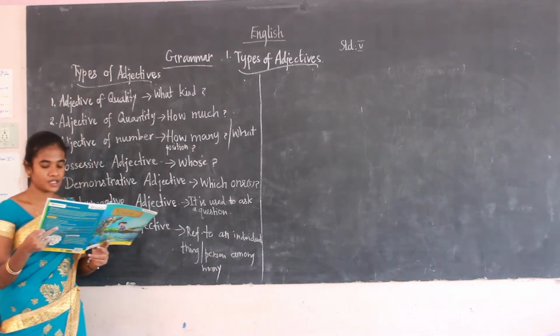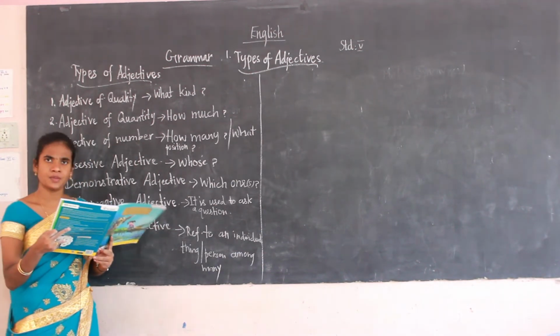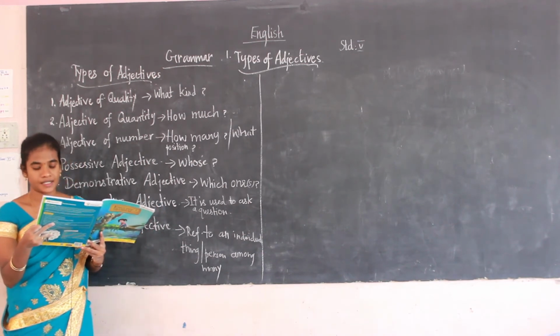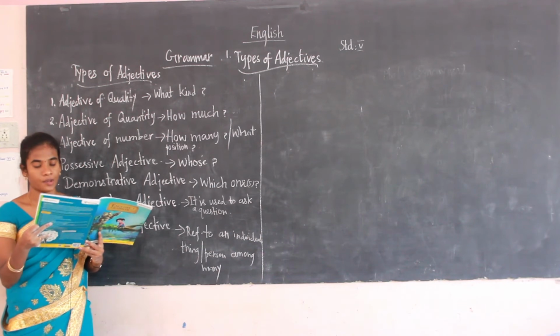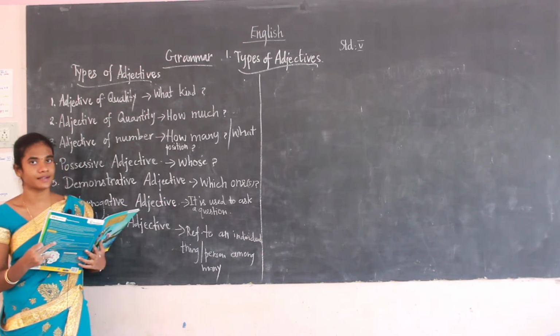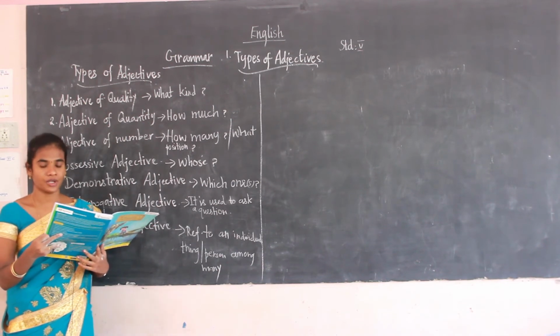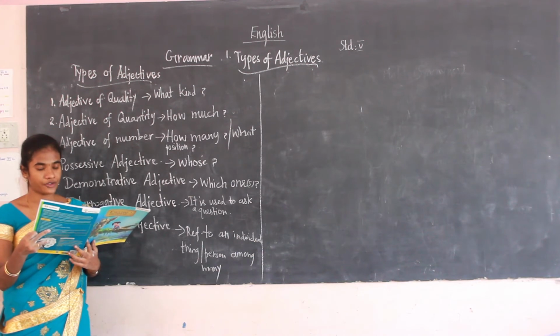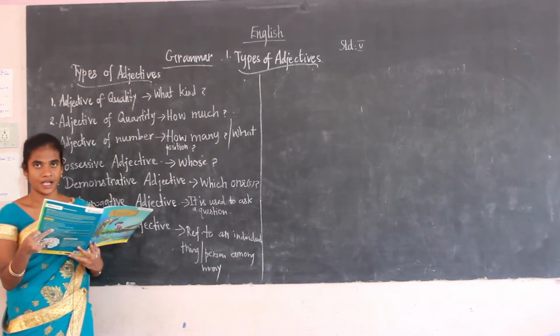Next one, distributive adjective. So distributive adjective means what? It refers to the individual persons or things among many. When many members are there, referring to an individual person or thing is known as the distributive adjective. The example words are each, every, either, neither.